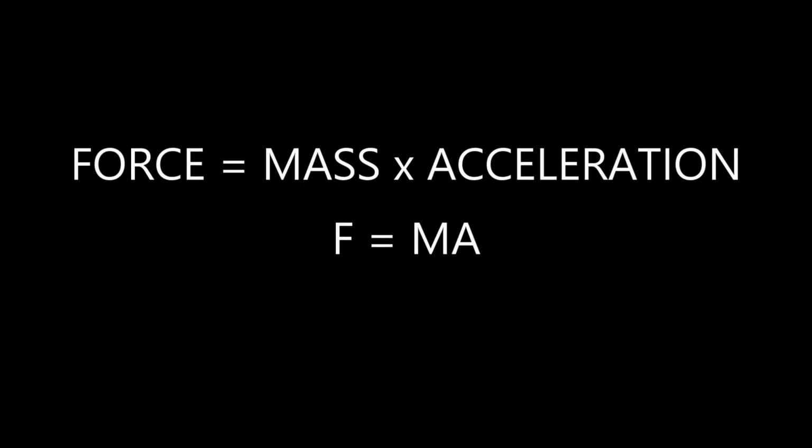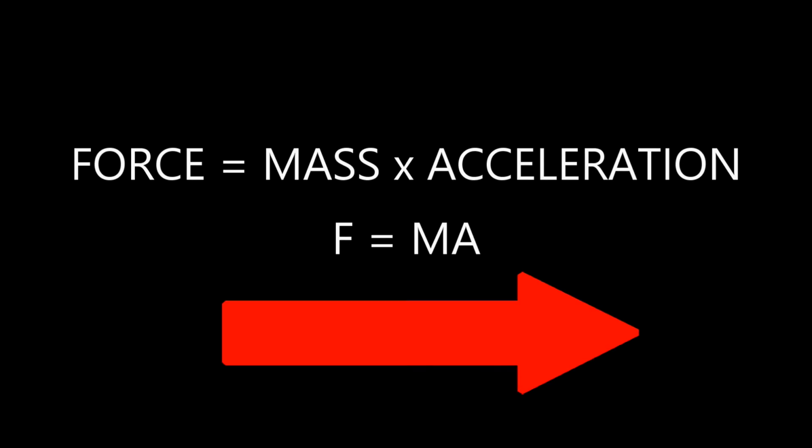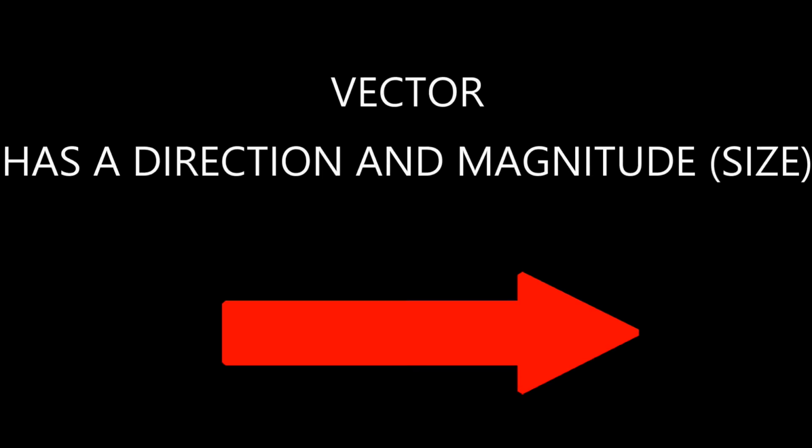The equation force equals mass times acceleration can be used to do a lot of calculations. Also note that if I apply a force in this direction, that's a vector, which means that it has a direction and a magnitude, which means that I'm going to get the acceleration in the same direction. So I could keep, for example, my mass the same and apply a greater force to it. I'll get a greater acceleration than if I had the same mass and a lesser force. Now that concludes Newton's second law of motion.